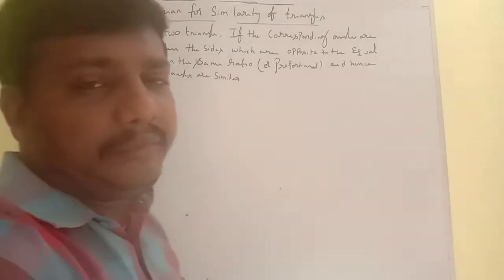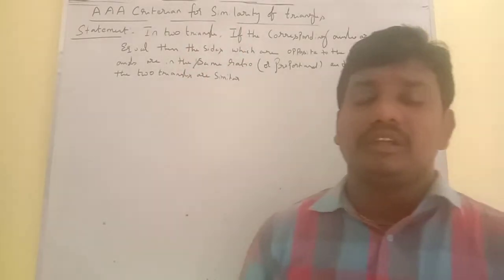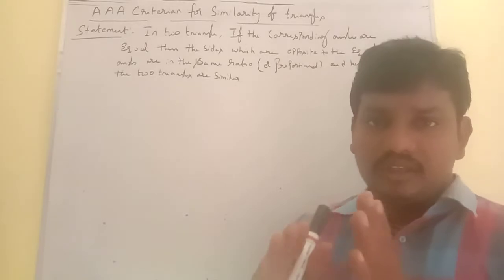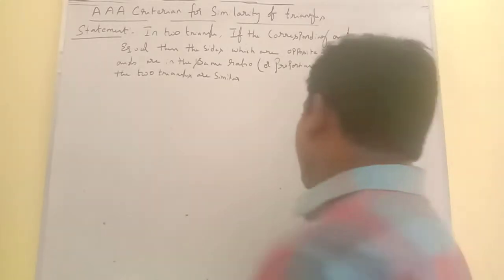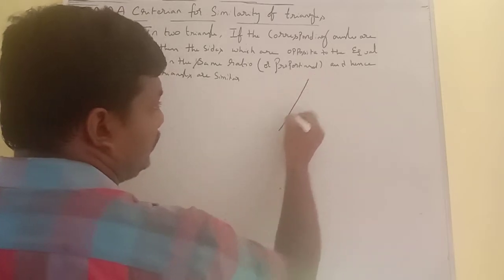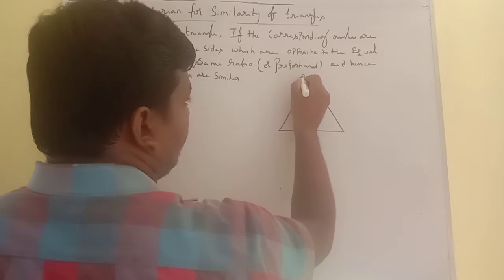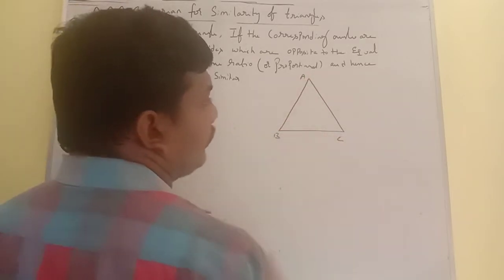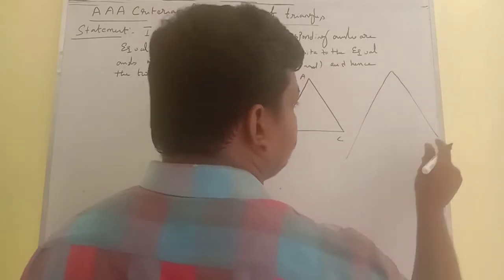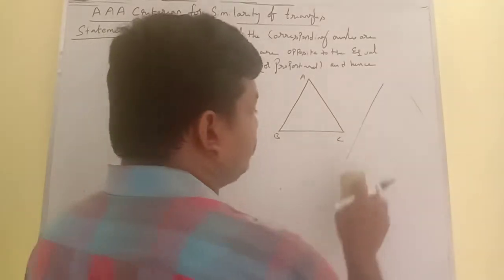Okay, this is the statement of the angle criterion for similarity of two triangles. So in two triangles, if the corresponding angles are equal, let me see how the two triangles look. The first triangle I am going to consider is ABC. And one more triangle we have to draw, that is DEF.